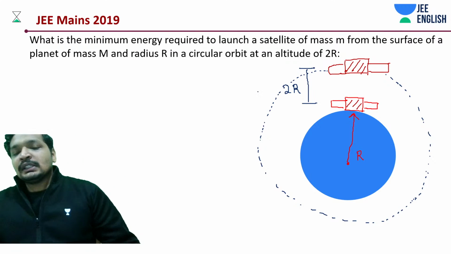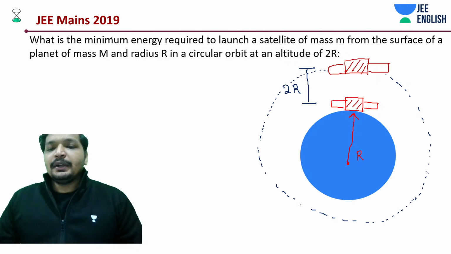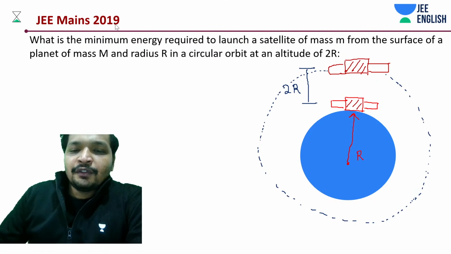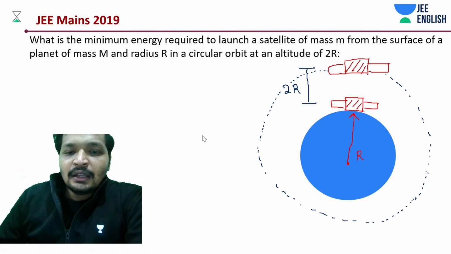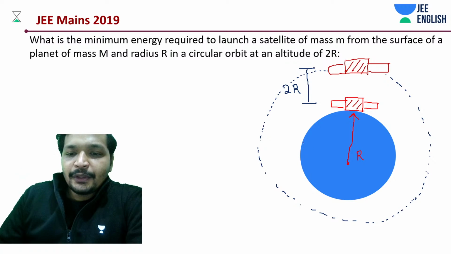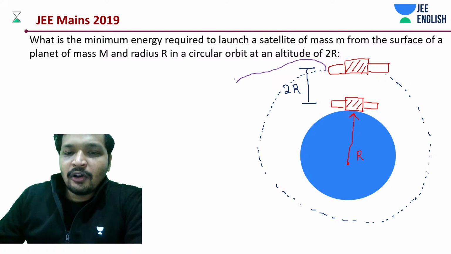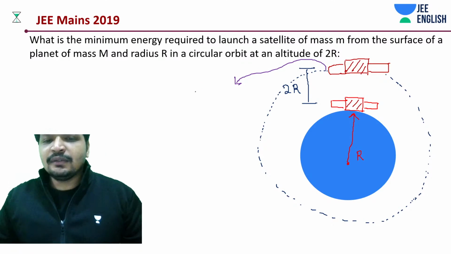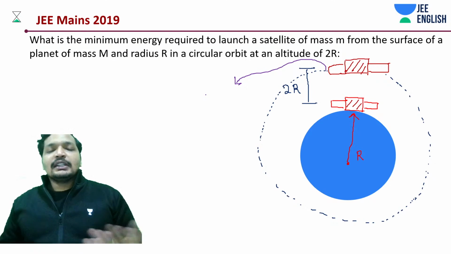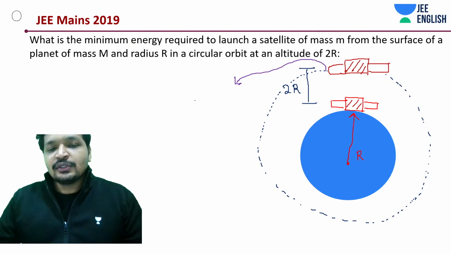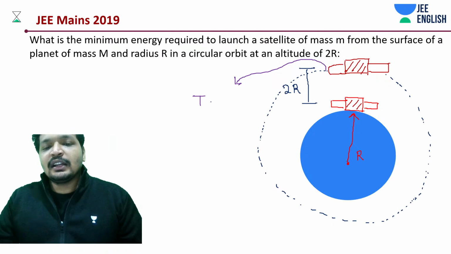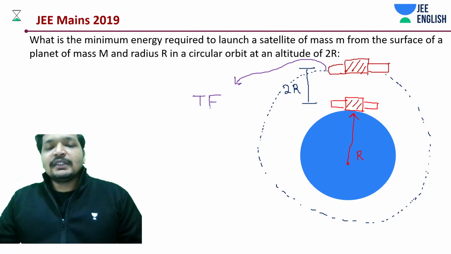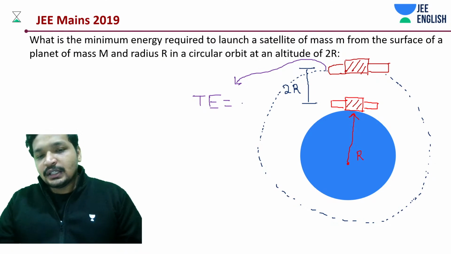Now the thing is, it has to make this circular orbit. First of all, let's understand: your satellite is at this point, in this orbit. There is some total energy associated with it. Binding energy comes for your electrons and all, but we say some energy is associated with it.